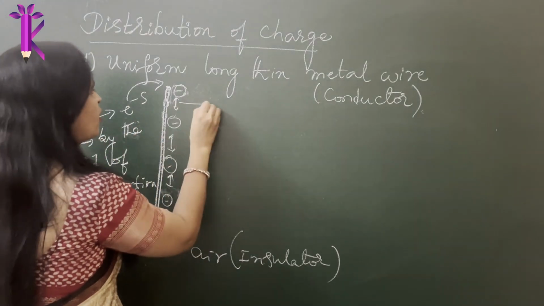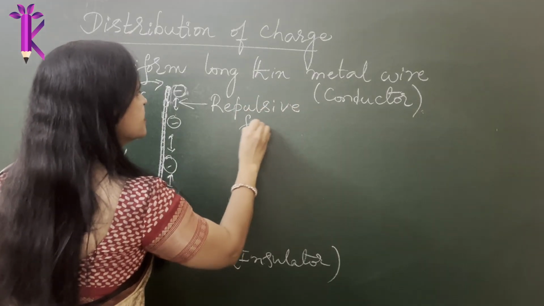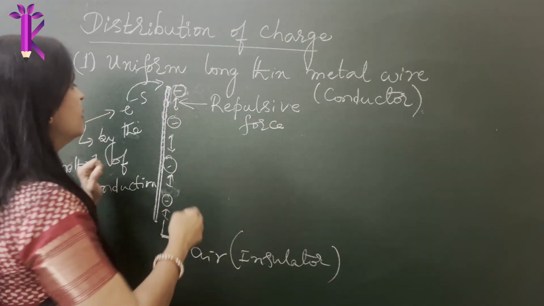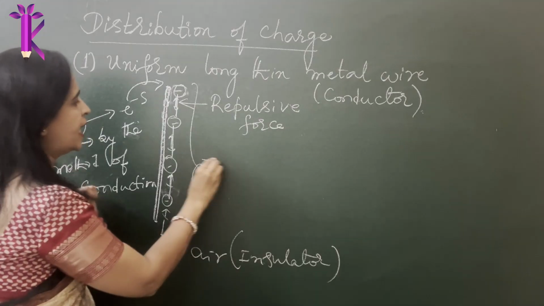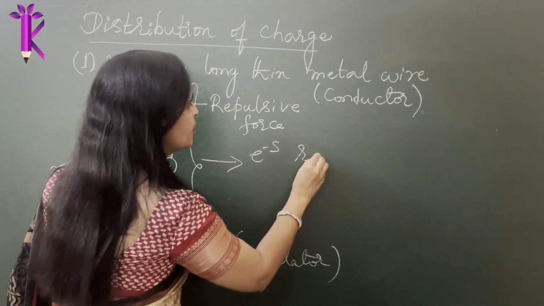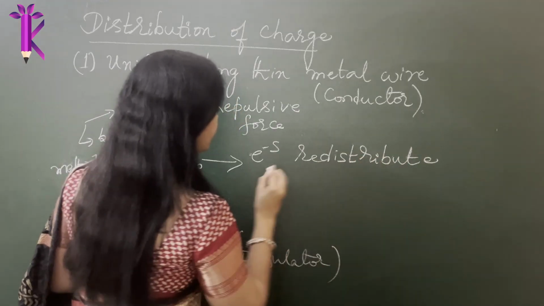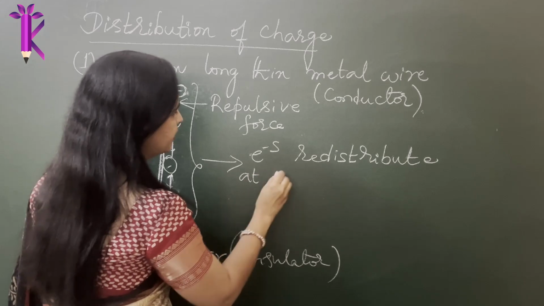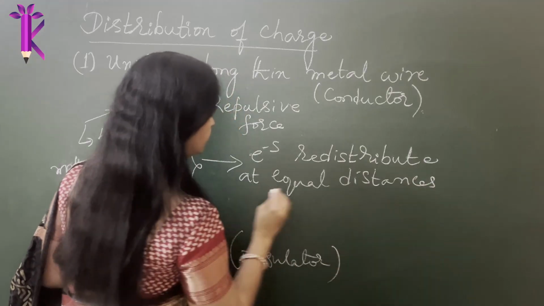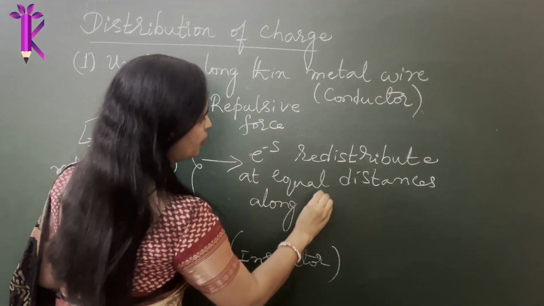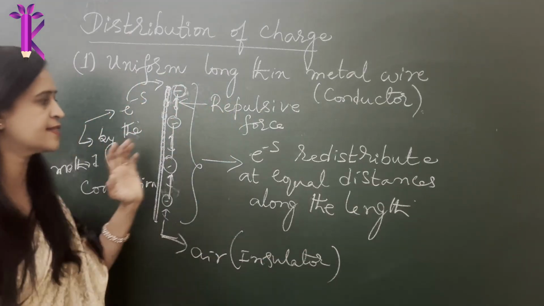So there is repulsive force. What is the force acting here? Repulsive force against the electrons, and these electrons are trying to push each other away. Now in such a process, finally they align or redistribute. So what happens when you do that? The electrons redistribute at equal distances along the length of the rod, along the length of the wire or the rod, right? So they start redistributing. This is the scenario that happens.